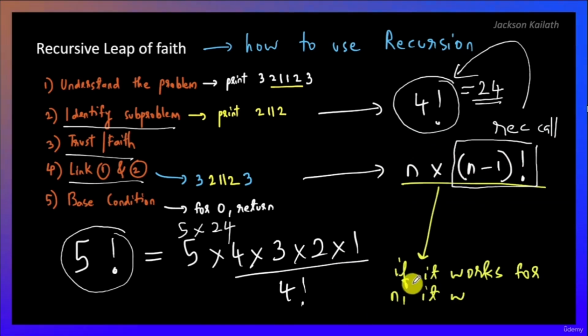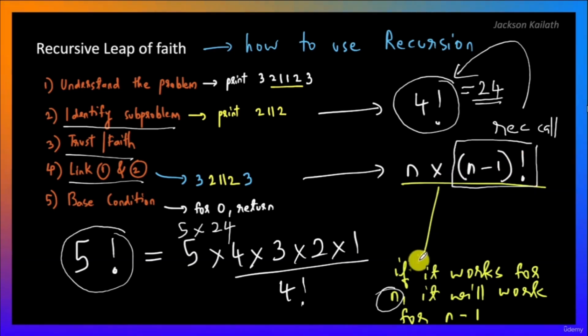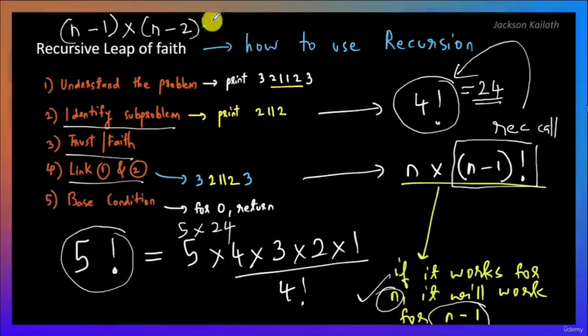If it's working for n, and it's working for n because we have set it up correctly, that for n factorial, it's going to be n into n minus 1 factorial. So if it works for n, it will work for n minus 1. So that's induction. Again, it means that when we are trying to find n minus 1 factorial, this same thing over here is going to take care of it as n minus 1 into n minus 2 factorial.